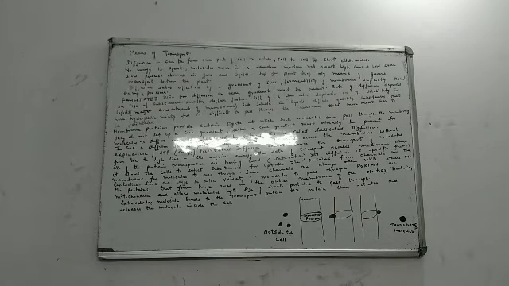Then we have a word on the board, porins, P-O-R-I-N, porins. Porins are the proteins that form huge pores in the outer membrane. What do porins do? They are not forming channels. These porins are actually proteins, but they are not moving the substances through channels. What are the porins doing then? They are also proteins. They make pores, huge pores on the outer membrane.